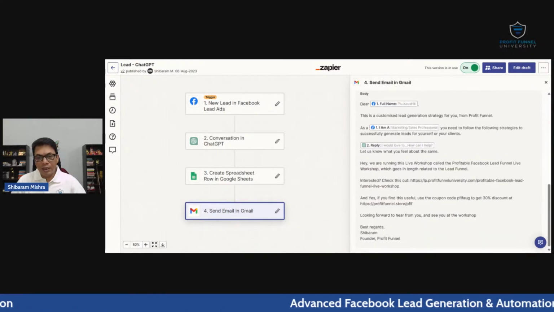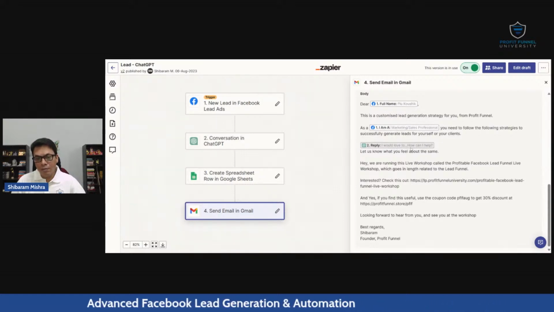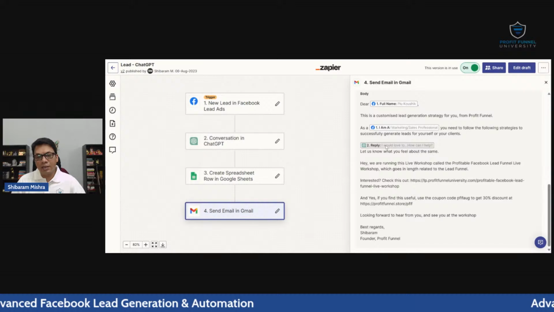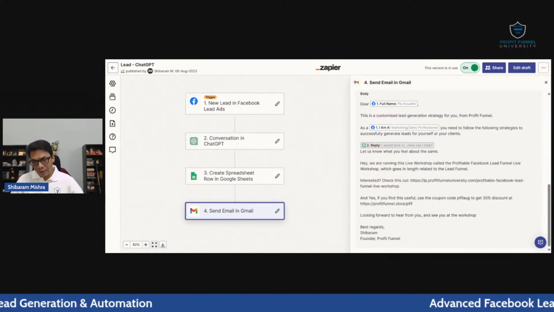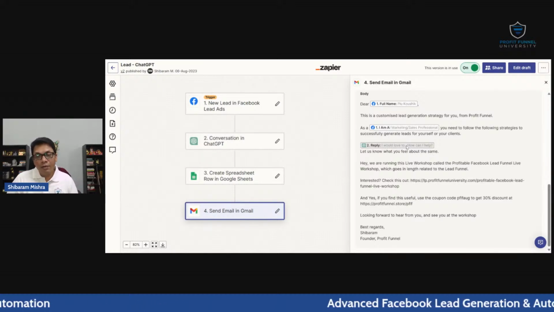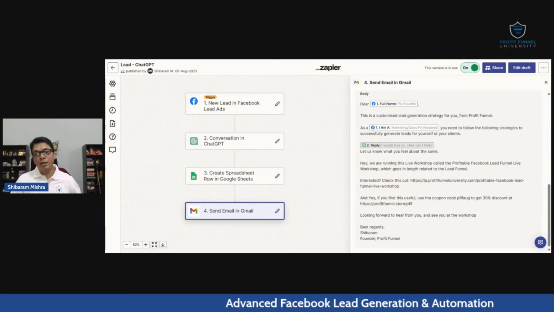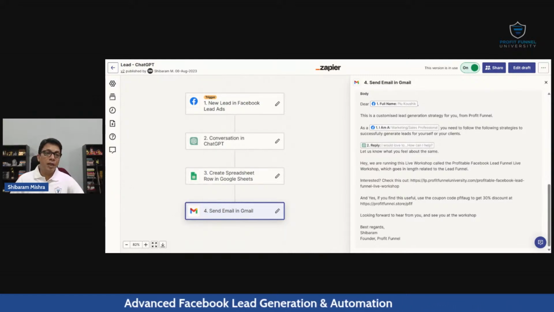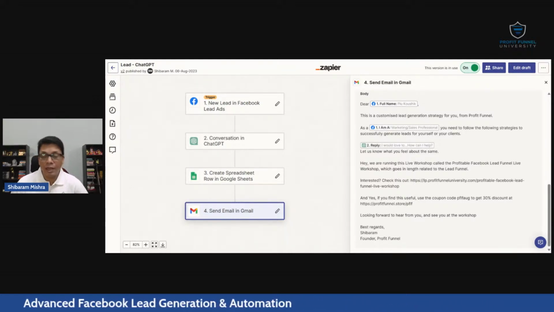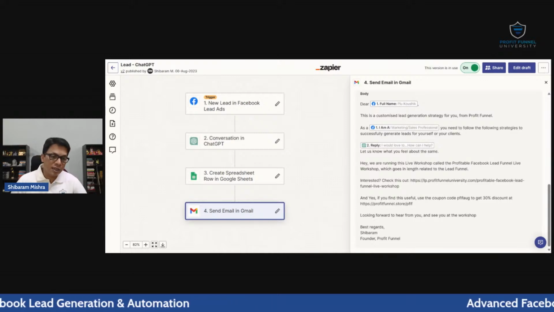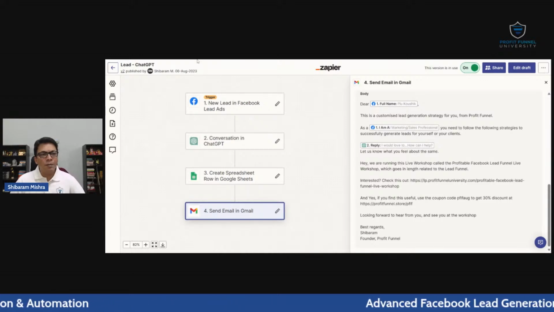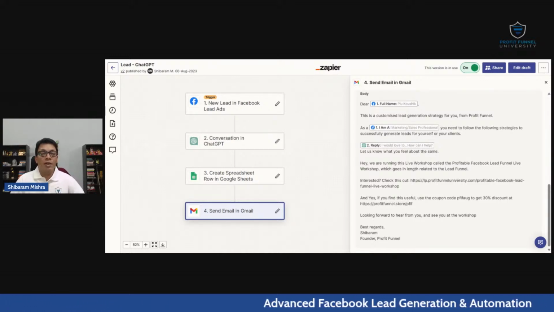So this is one of the data it is fetching from my Facebook lead ad. Then this is the conversation I'm getting from ChatGPT. I'm using this ChatGPT for the lead, and this lead will get a mail from me, which will look like the mail is drafted by somebody, like by an agent itself, not just ChatGPT. It looks very personalized. So I'm creating personalized messaging, which people will get, and I'm using ChatGPT there in this space.